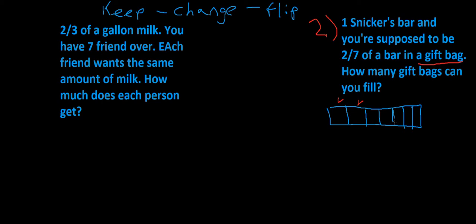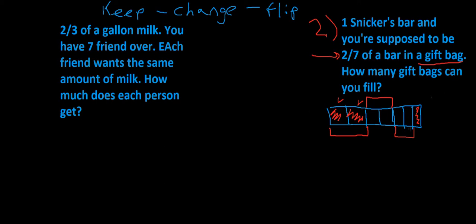So imagine those are 7 equal pieces, and each person gets 2/7. So each person would get 2 of these, right? Like this. So that would be for one person. That would be for another person. This would be for another person. And then we'd have about a seventh just left over. So the answer to this question shouldn't be too bad.